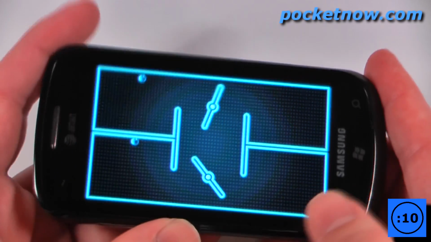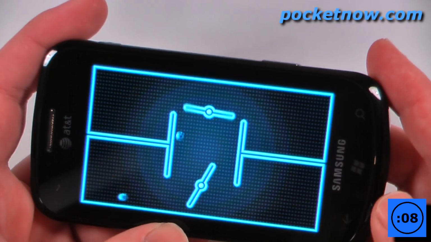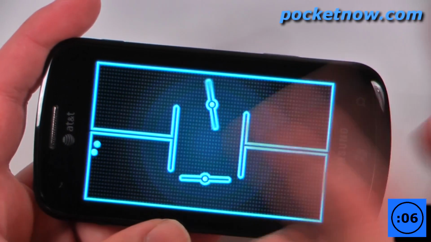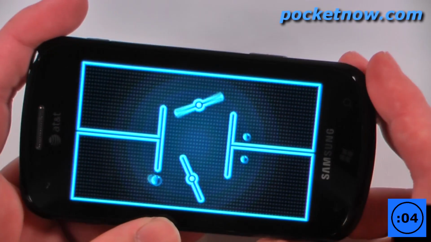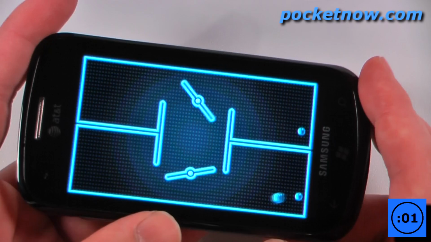So here's a much more challenging level in which you must move your pieces across and avoid those propeller type objects. And the game continues on like this until you pass all of the levels.